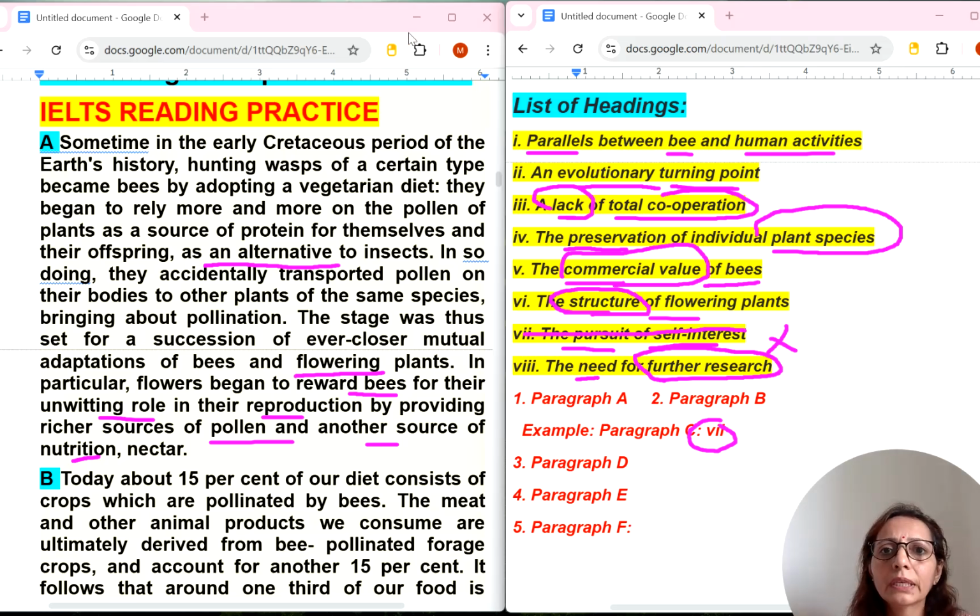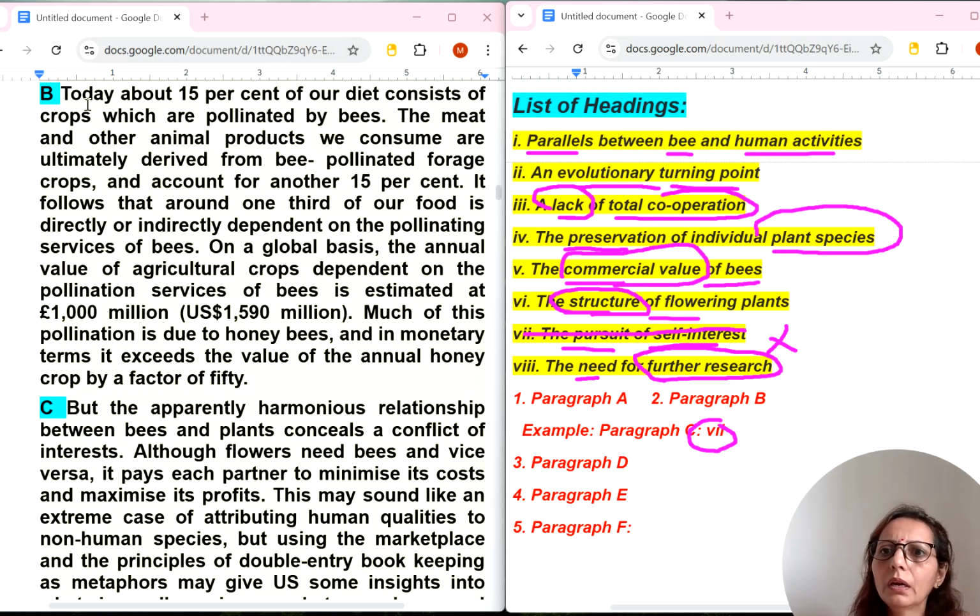Now coming to second B number paragraph. Today, now B paragraph I'm reading. Today about 15% of our diet consists of crops which are pollinated by bees. The meat and other animal products we consume, human being is also there, so it means they are talking about human activities maybe. And forage crops account for another 15%. It follows that around 1/3 of our food is directly or indirectly dependent on the pollinating services of bees.